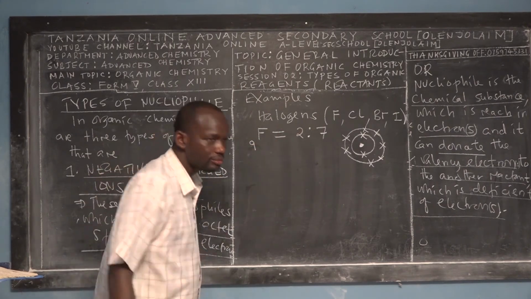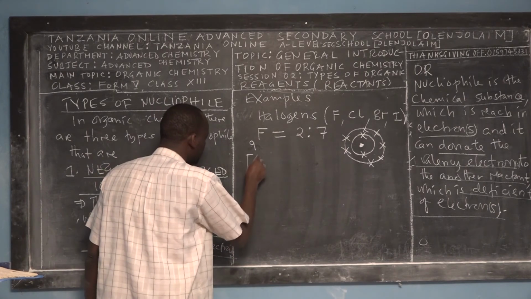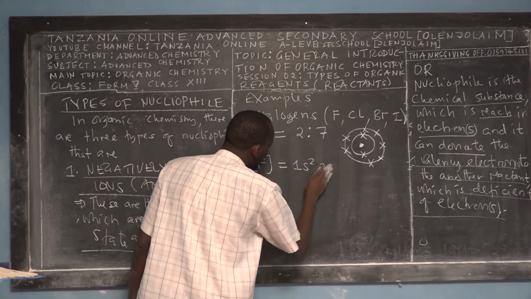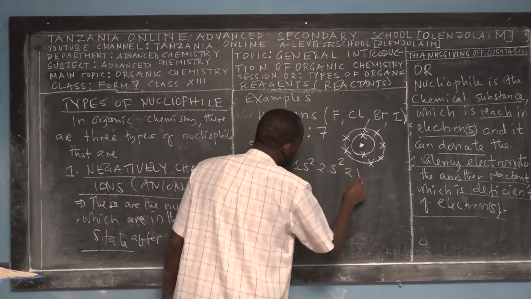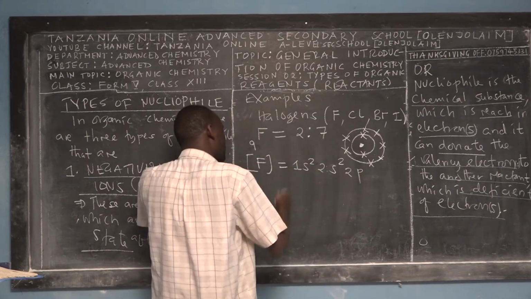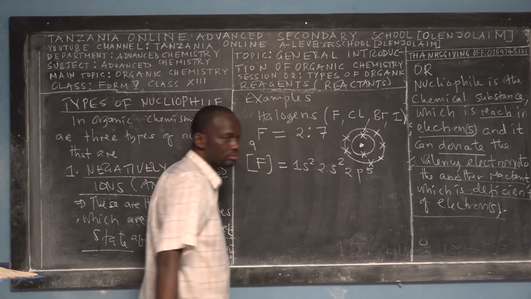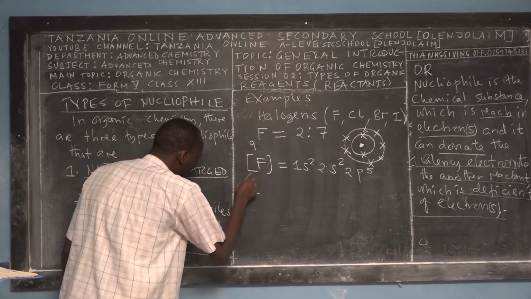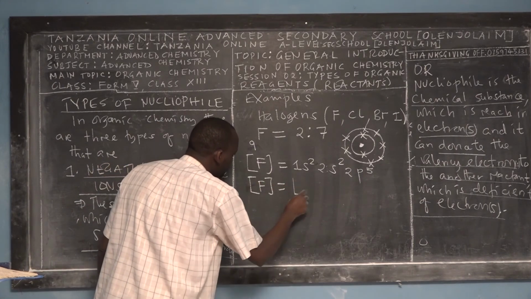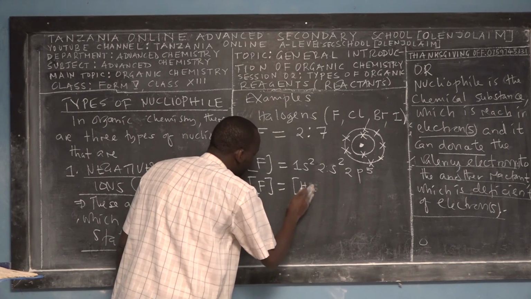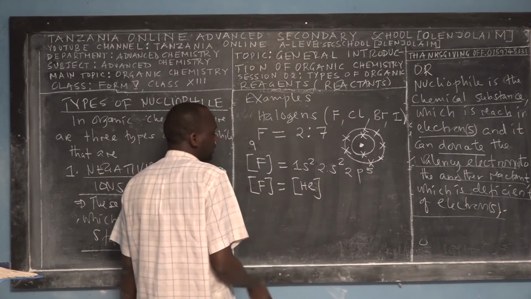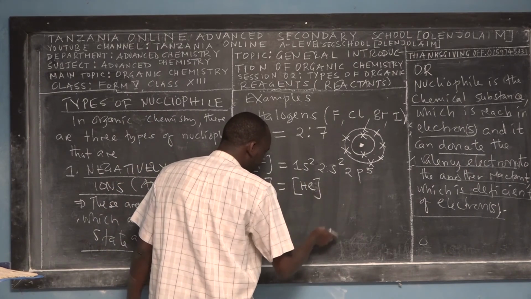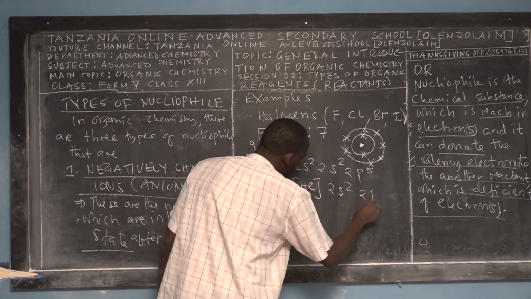For the advanced electronic configuration of fluorine, this is 1s squared, and then 2s squared, and then 2p, what? These are 4, so 9 minus 4 is equal to what? 5. Right? So this is the second method of writing electronic configuration. This is the electronic configuration of helium, the inner shell, so these are the 2 electrons. And then you have again 2s squared, 2p 5.